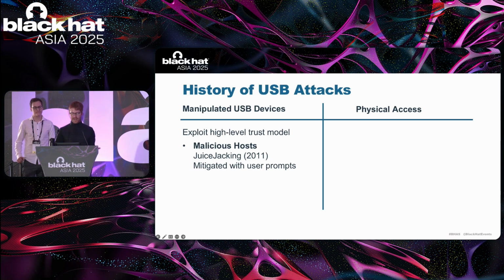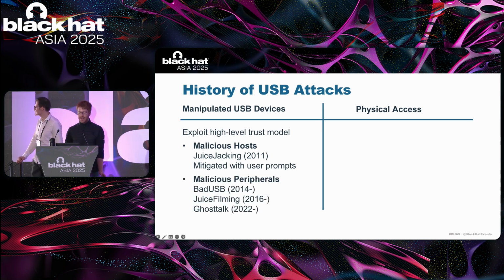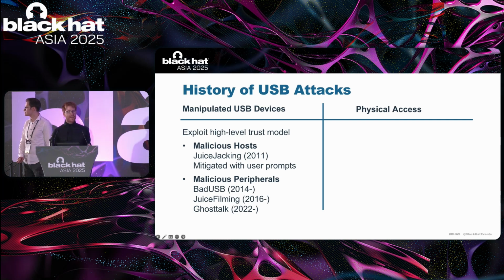ChoiceJacking and related attacks were quickly mitigated in both iOS and Android by introducing user confirmation prompts that are shown when the device is connected to a USB host. Data access is only possible once the user confirms this prompt. So far, this mitigation was thought to effectively prevent malicious USB chargers from secretly acting as USB hosts. Therefore, subsequent attacks acted as USB peripherals, where no user confirmation prompt has been added to this day.